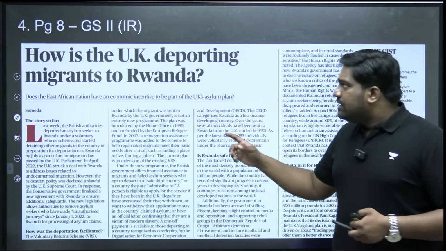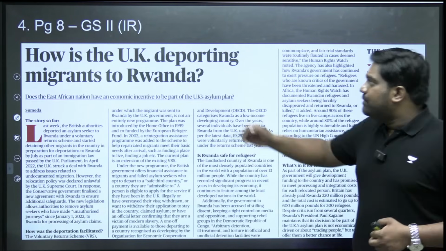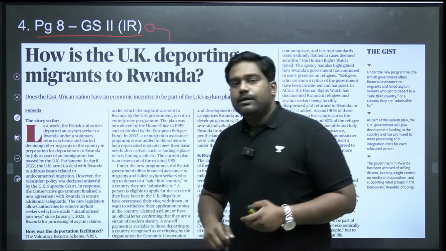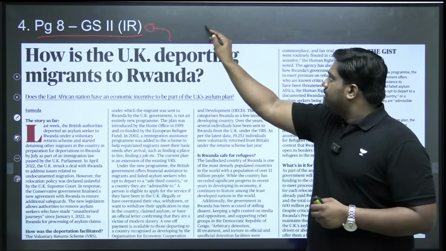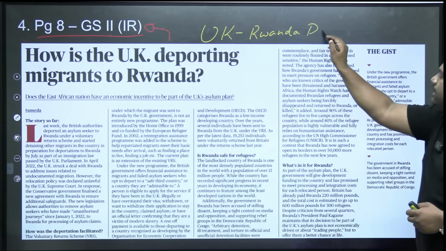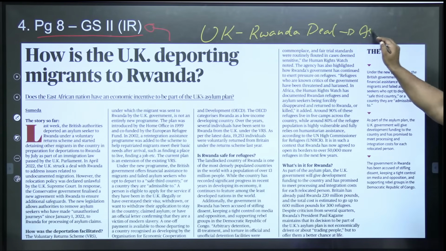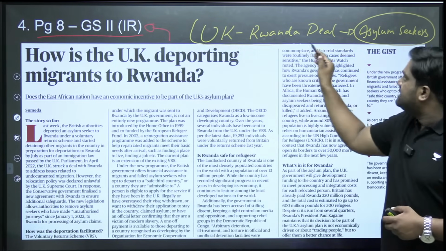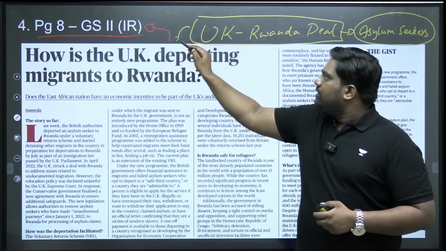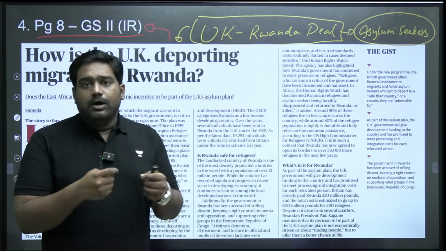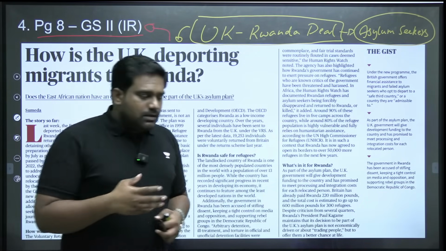topic. Now let's look at the next column from page number 8 that's related to international relations. The article is dealing with the UK-Rwanda deal regarding asylum seekers. I hope you know that United Kingdom receives a large number of illegal migrants, refugees, right? And many of them seek asylum, political asylum in the UK.